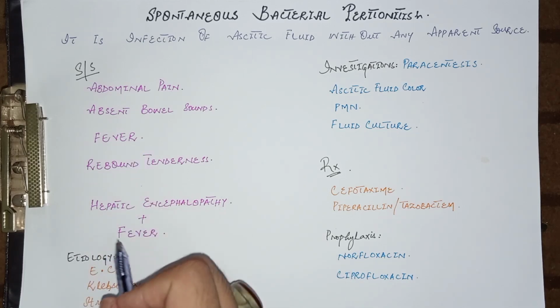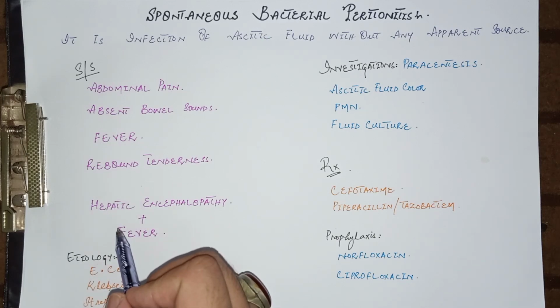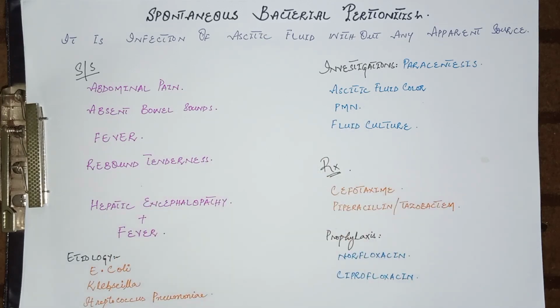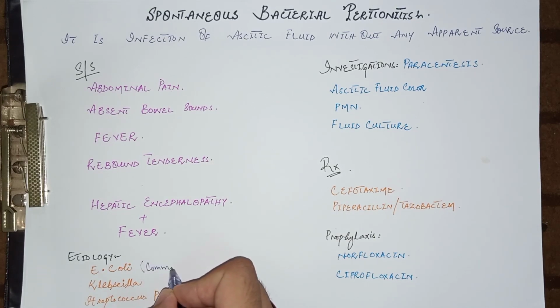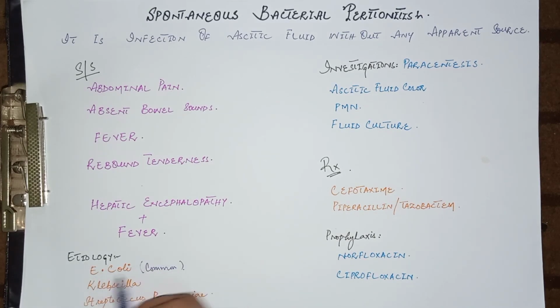Now come to the etiology or causes. The most common cause of spontaneous bacterial peritonitis is E. coli bacteria of enteric origin, from the intestine. So this is the most common cause or etiology of spontaneous bacterial peritonitis. The other bacteria are Klebsiella and Streptococcus pneumoniae.